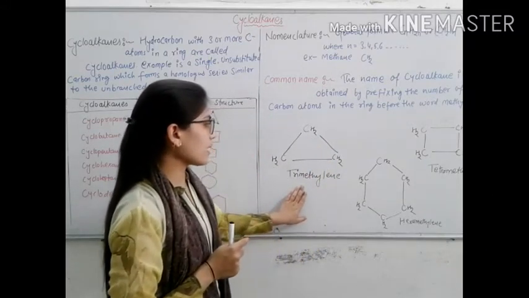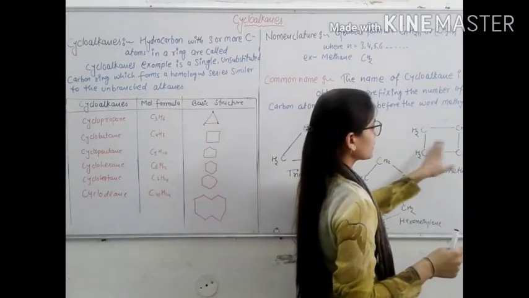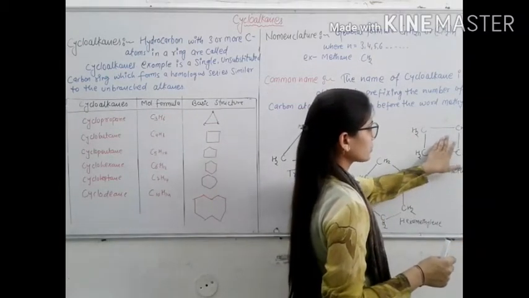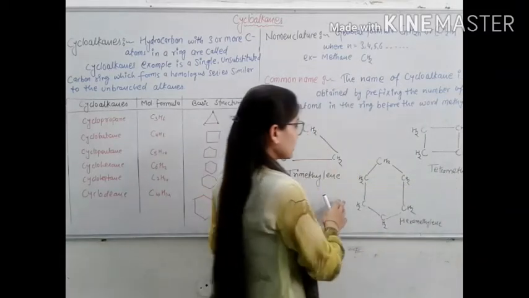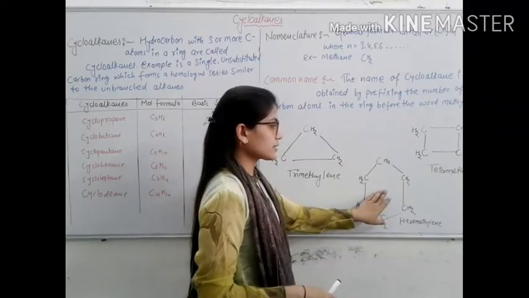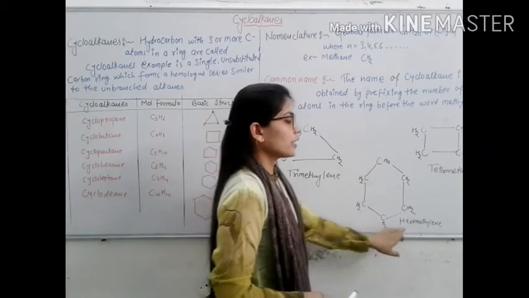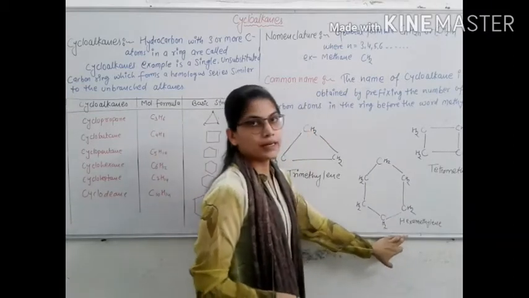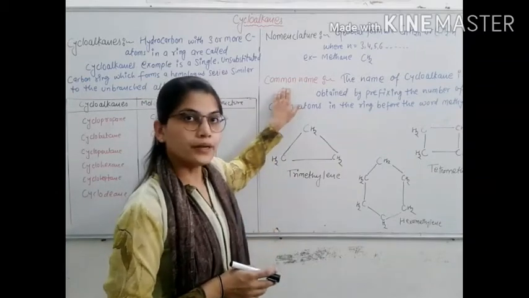It's known as trimethylene. Second, there are 4 carbon atoms present with 8 hydrogens. It's known as tetramethylene. There is a 6-member ring in this structure, with 6 carbon atoms and 12 hydrogen atoms. It's known as hexamethylene. So this is the nomenclature of common names.